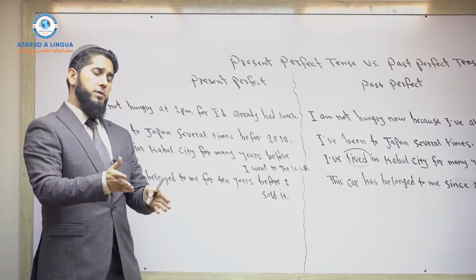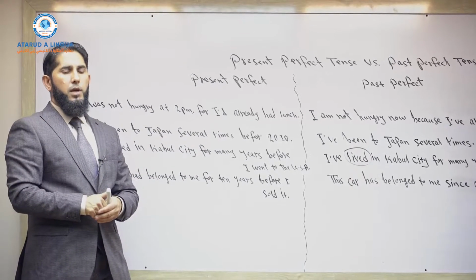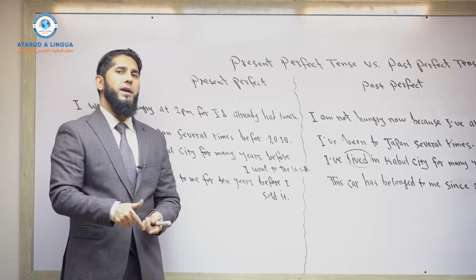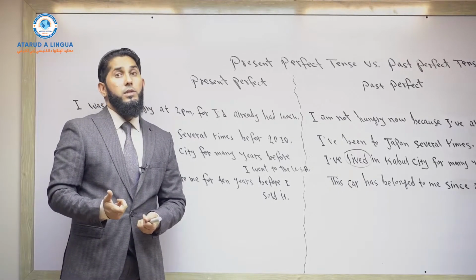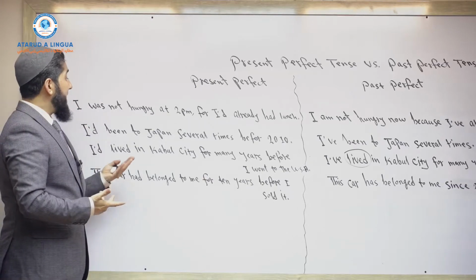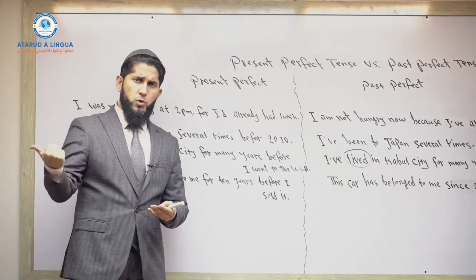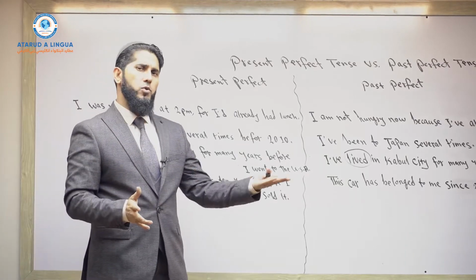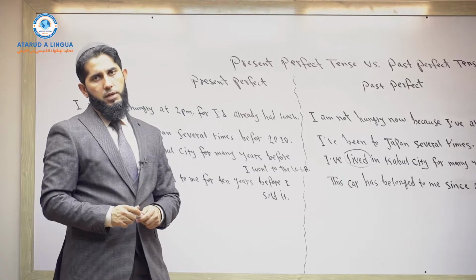I lived up to 2009 in Kabul city, and after 2009, I left Kabul city and I went to the United States of America. So we can also say I had lived in Kabul city from 2005 up to 2009 before I went to the United States of America.